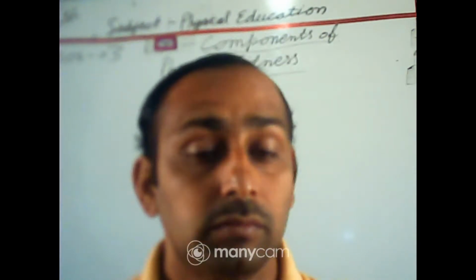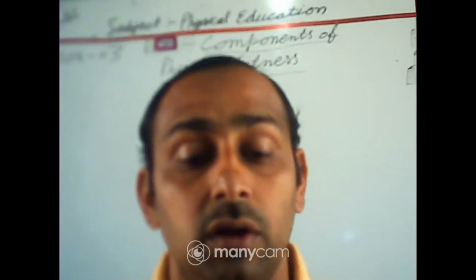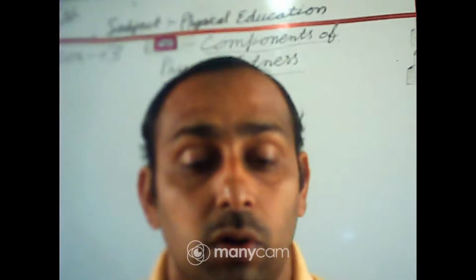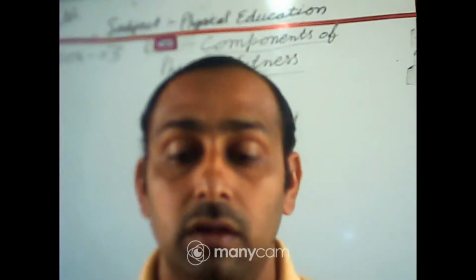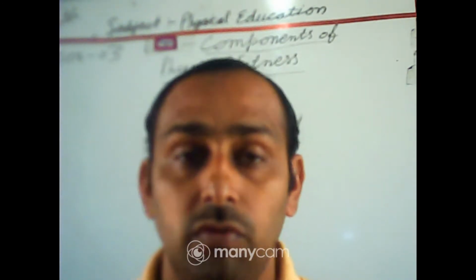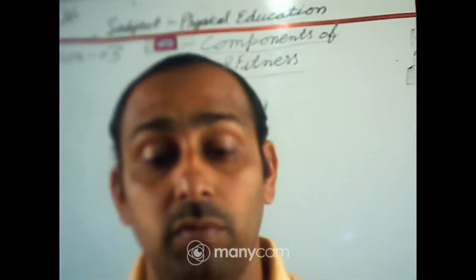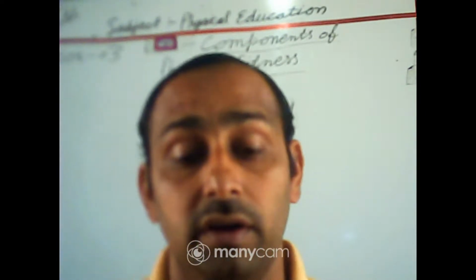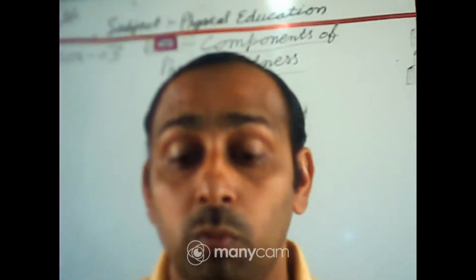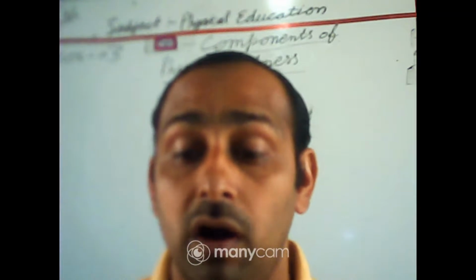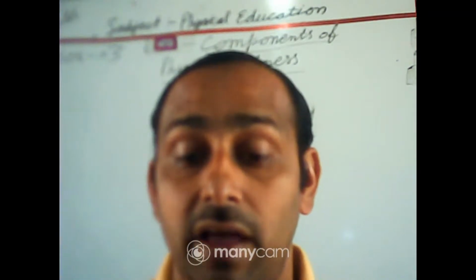Next point is the components of physical fitness related coordinative ability, the fifth point. First is strength, second is speed, third is endurance, fourth is flexibility, and fifth is coordinative ability. It is the ability of the body to move two or more body parts under control and perform movements with perfection and efficiency.